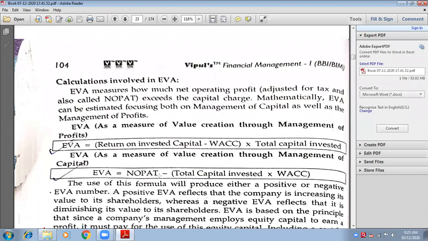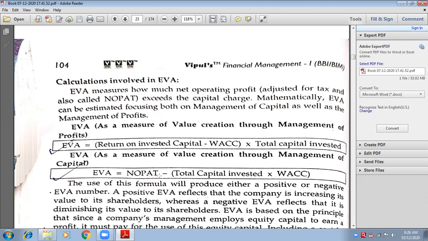Whatever will be left to me, suppose I have earned the profit of rupees 1 lakh. Out of that, 1 lakh is not completely for the company. It will be distributed. Some portion of money will be distributed to preference shareholders, some to debenture holders, some to equity shareholders. Likewise, I have paid all my capital holders. So suppose the total is 60,000. Total WACC is 60,000.